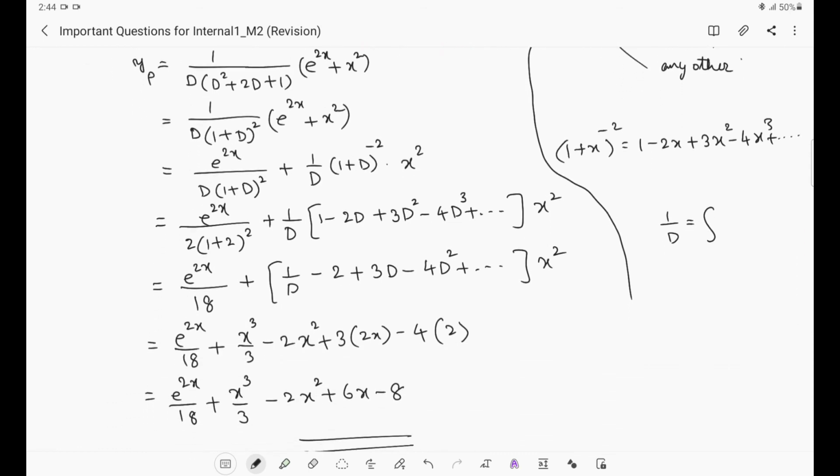So these are the 9 questions that we have discussed, which are important for the internal 1 examination, which is going to be conducted online. And these are the questions that will be covered from unit 1, 2 and 3, right? So in the next class we will see LAQ questions, important LAQ questions for the internal 1 examination, right? These are the 9 SAQs.